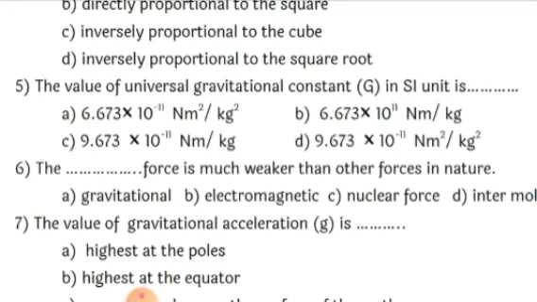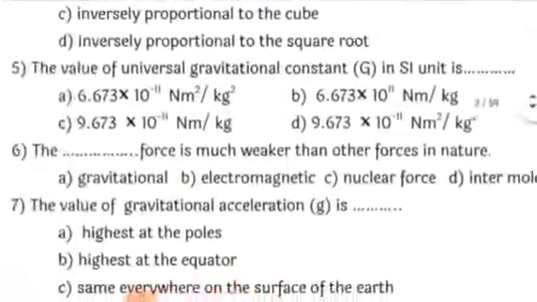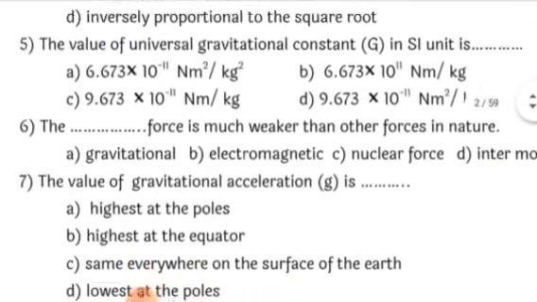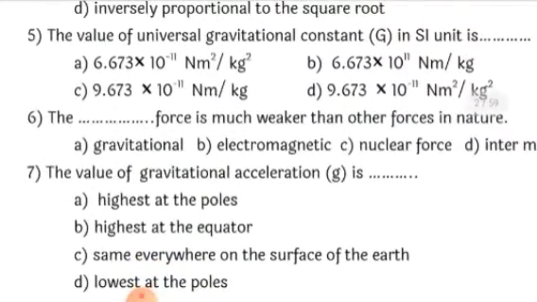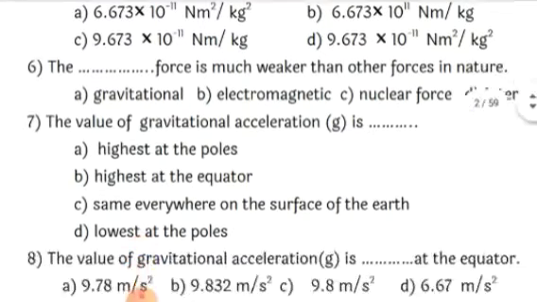Next, the dash force is much weaker than other forces in nature. If you see electromagnetic, nuclear force, intermolecular force, these are very strong forces, whereas gravitational force is the weaker force. So here the correct option is gravitational force. Okay, so we can write here the answer: the gravitational force is much weaker than other forces in nature.